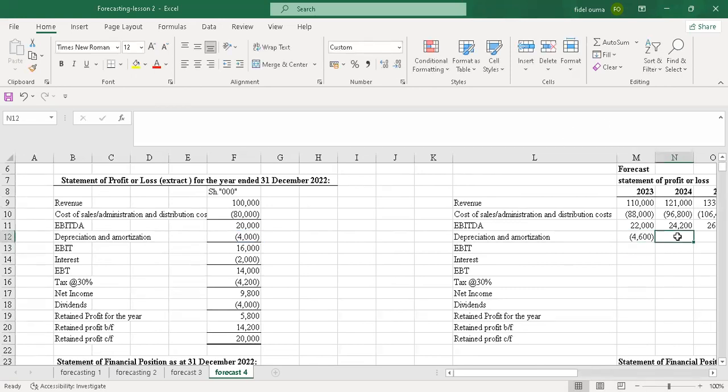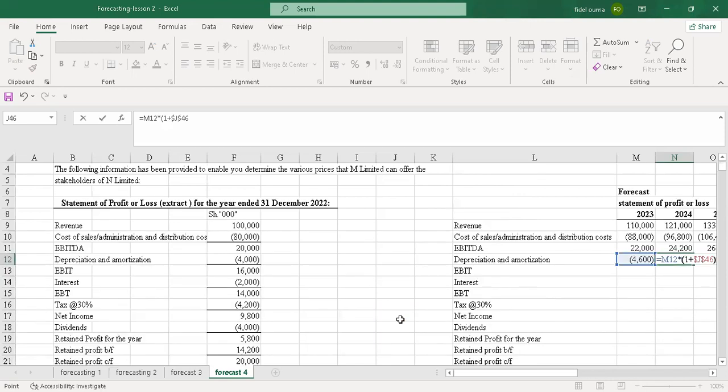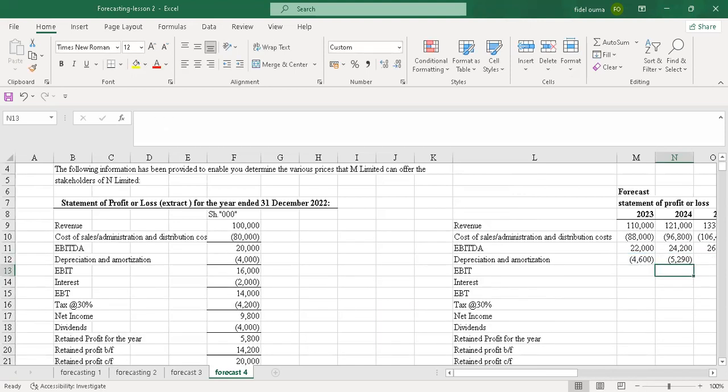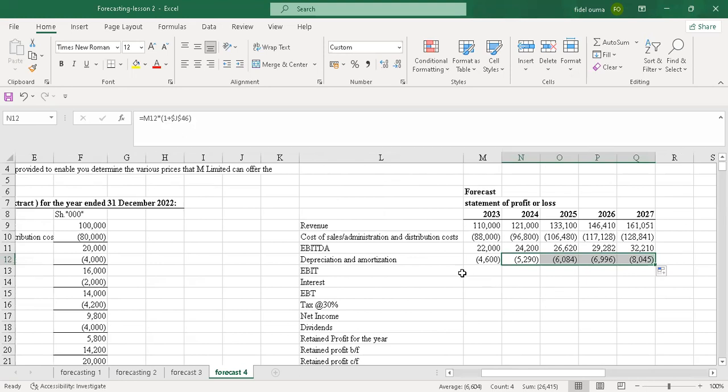For the second year, I'll pick this, multiply by 1 plus the growth rate, which is 15%. It's here, so I'll also lock it once again. Then I enter, and once I enter that, I just drag for the remaining years.